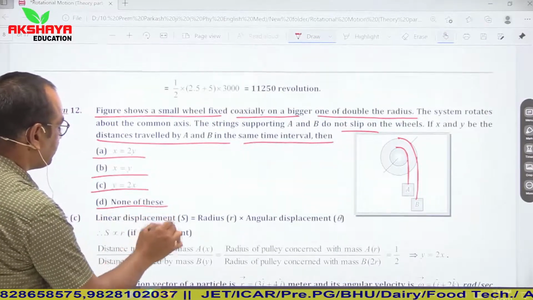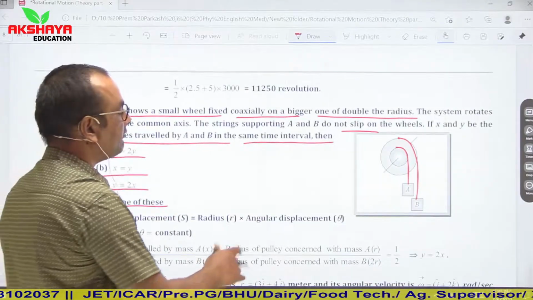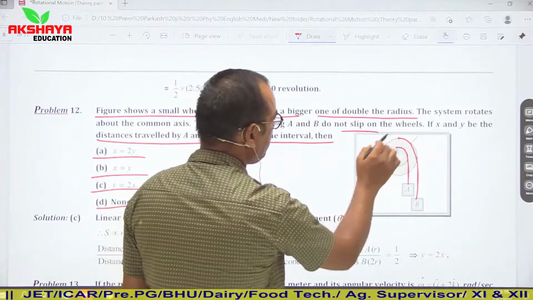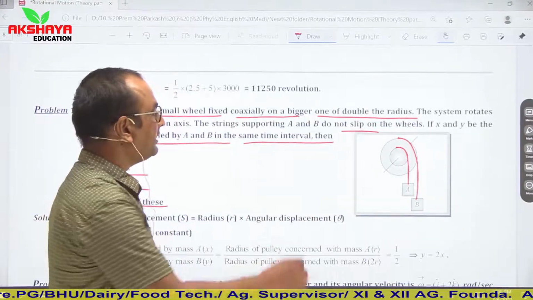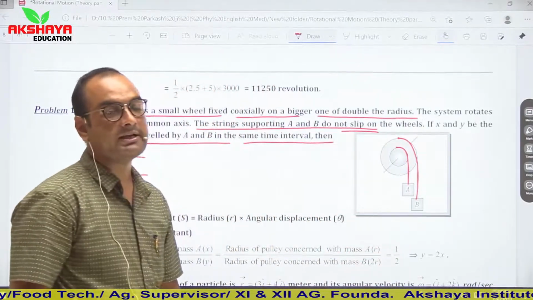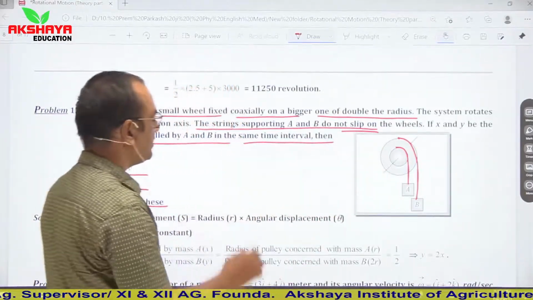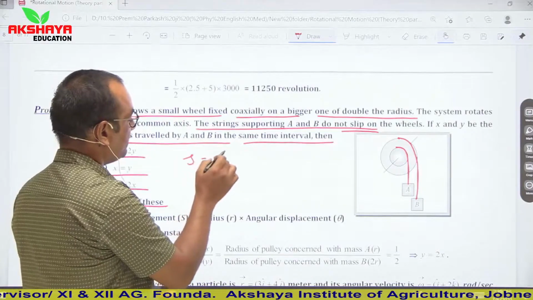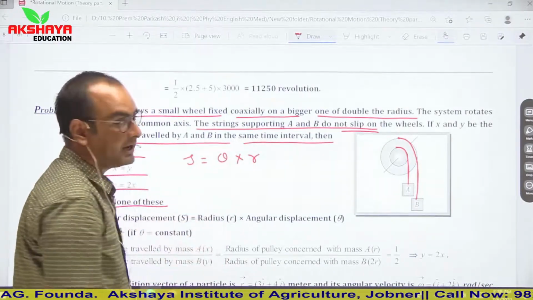So we are given here four relations in x and y. So our simple concept is that when these wheels travel a certain distance in any given time interval and these strings are not slipping on the wheels, then we can say that this linear distance traveled by A and B is angle into radius.